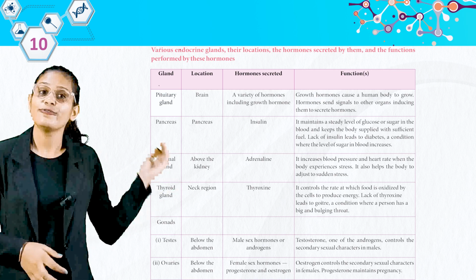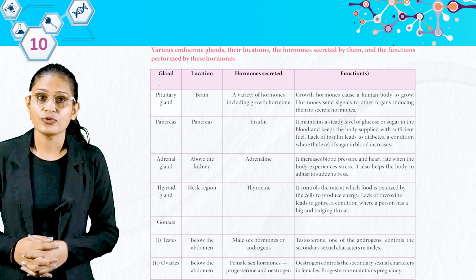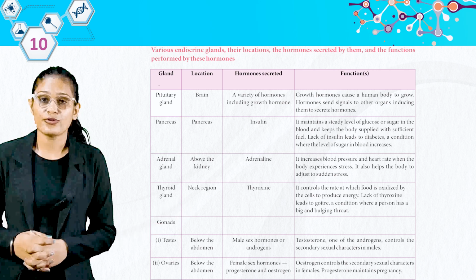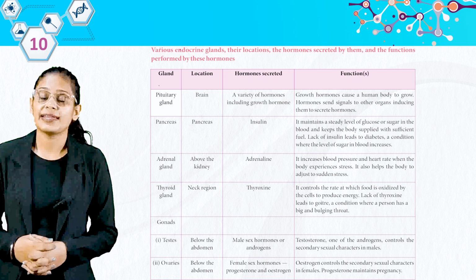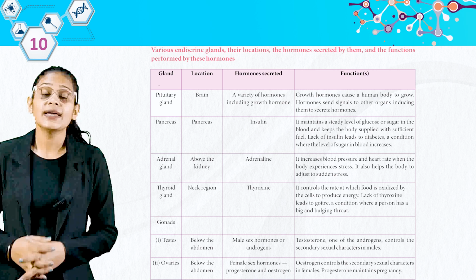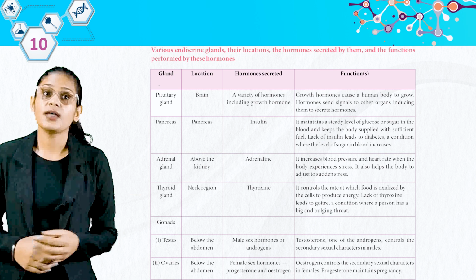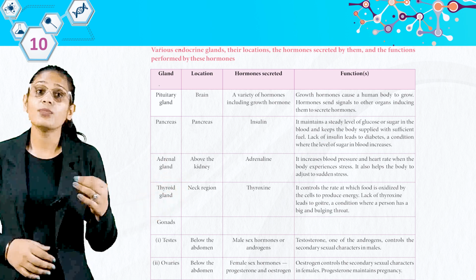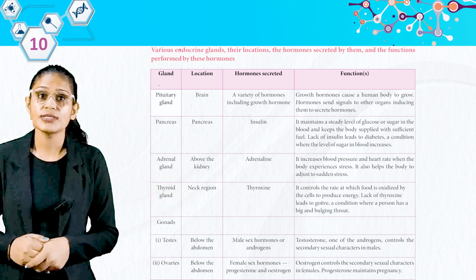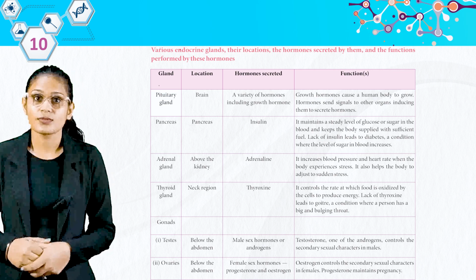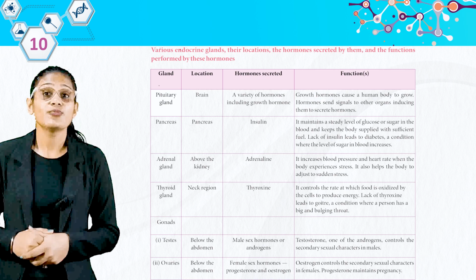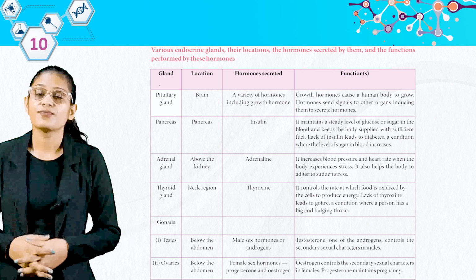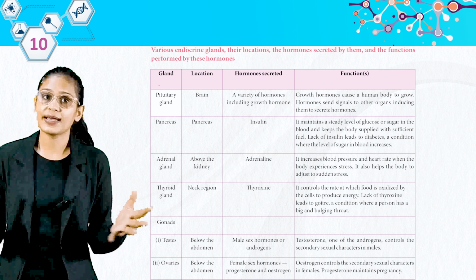Then gonads. First testes, below the abdomen, secrete male sex hormones or androgens. Testosterone, one of the androgens, controls the secondary sexual characters in males. So student, testes are the hormone source of whom? Males. Now ovaries, below the abdomen, secrete female sex hormones, progesterone and estrogen. Estrogen controls the secondary sexual characters in females. Progesterone maintains pregnancy. So student, these two hormones do different work.